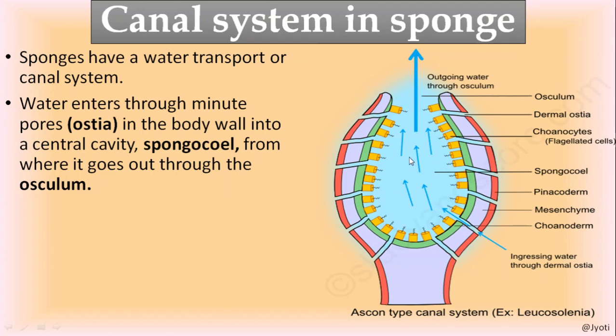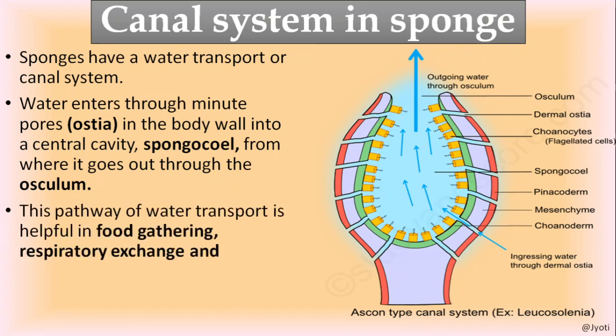So the canal system consists of the minute pores present throughout the surface of the body called ostia, a very large opening at the anterior end of the body, osculum, and a large cavity at the center of the body, that is called spongiocele. Here you can see this is the spongiocele. So this constitutes the canal system. Now how does the transport of water take place?